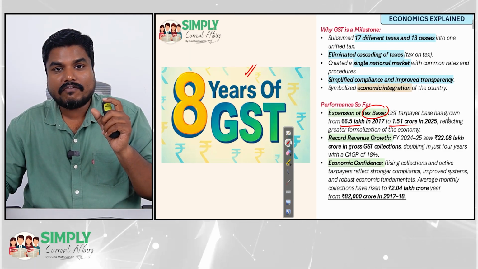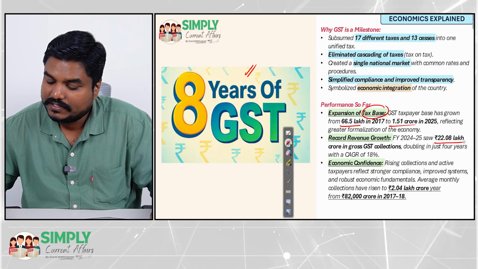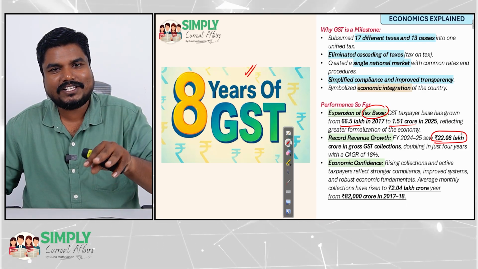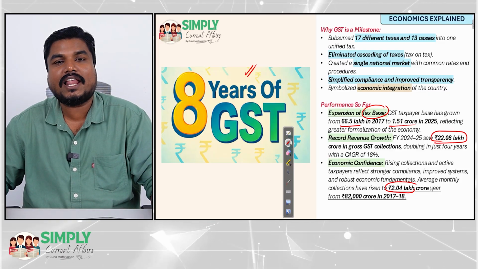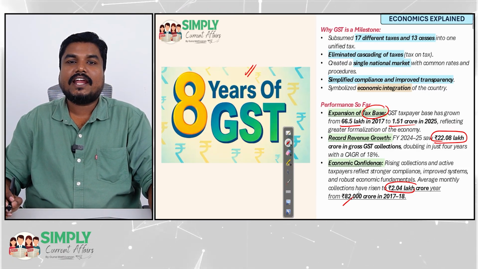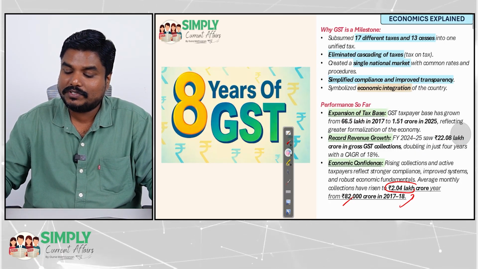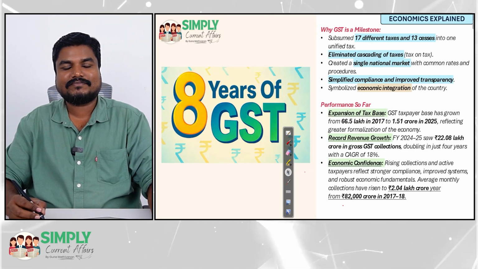The government receives almost 22.08 lakh crore in collections from GST every year. Monthly collection is approximately 2.4 lakh crores. When GST was introduced, the monthly collection was only 82,000 crores. Now it has drastically increased to 2.04 lakh crores. All these highlight the milestone achieved by GST.